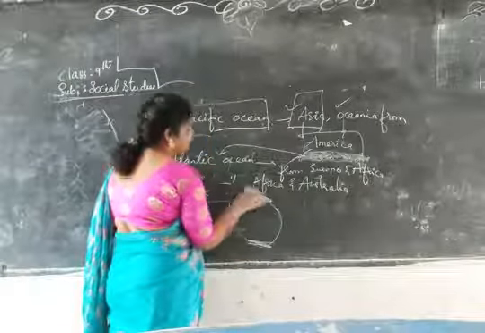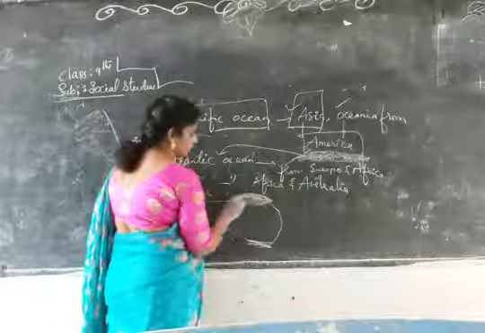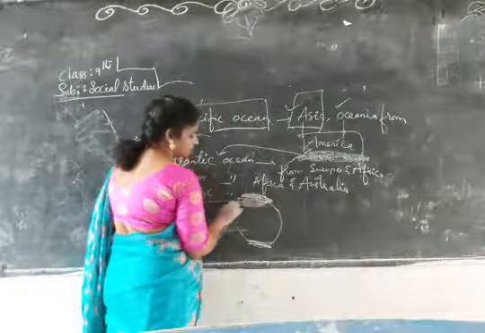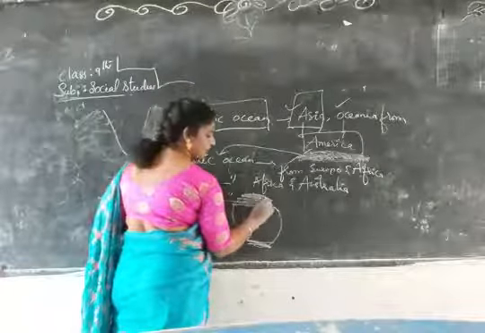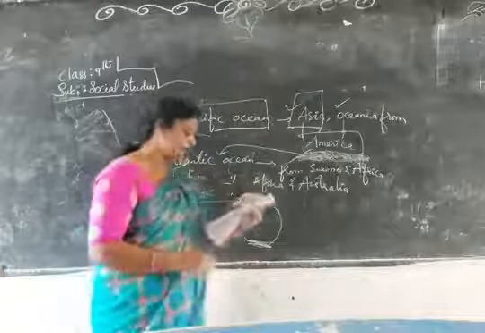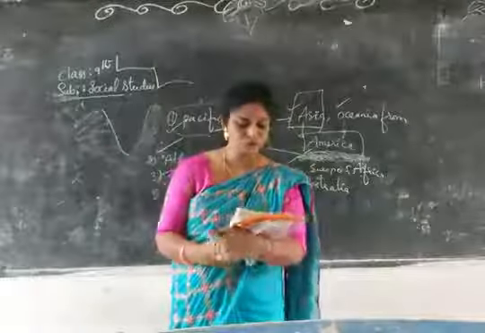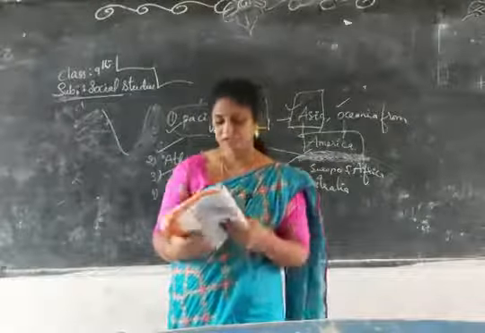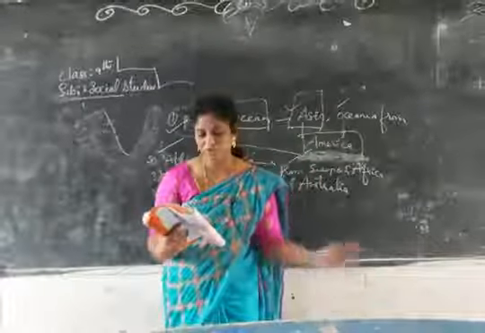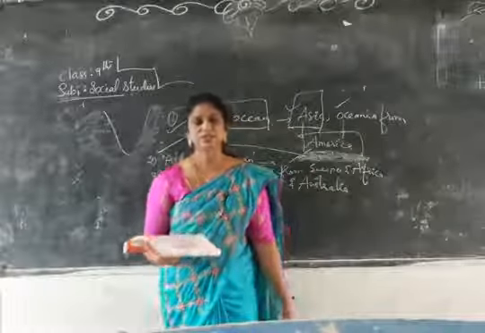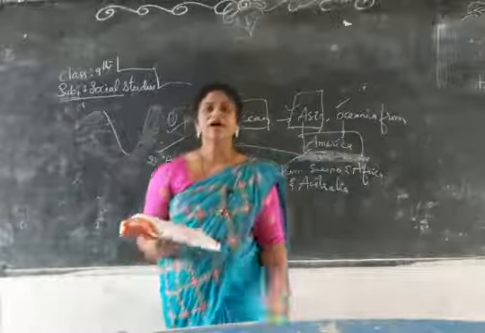So continents and oceans are the relief features of the Earth.